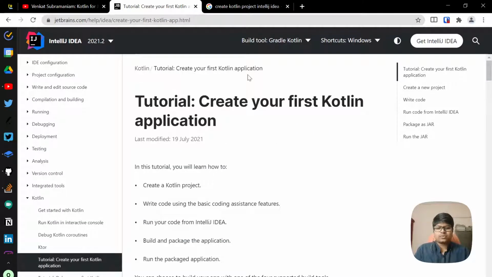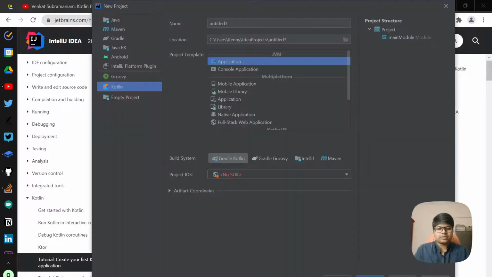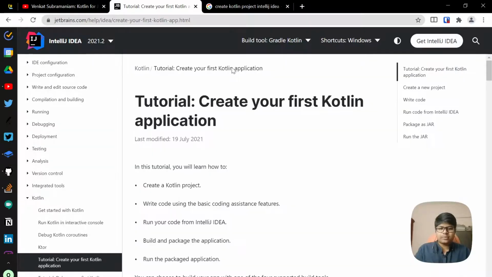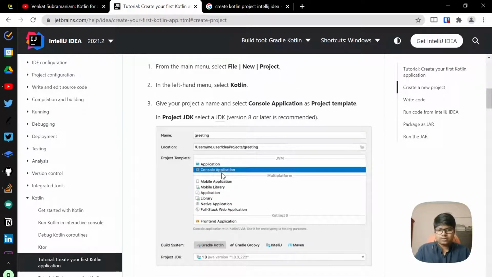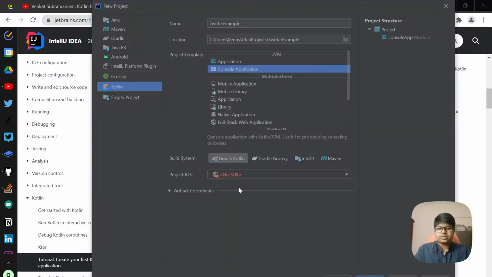I'm assuming that you would have installed JetBrains and all. So let's get started. I call this Twitter example, and as per the documentation, we need to use a console application.